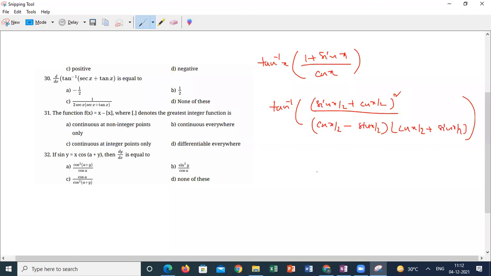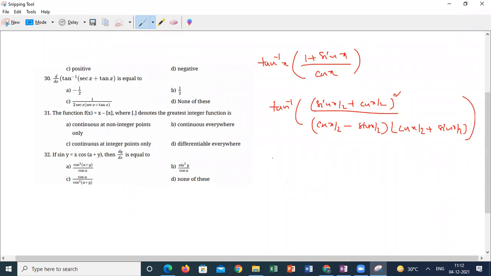Anyone having any doubt how I wrote these expressions from the given data? Please ask, it will be useful in many places. Students, anyone having any doubt? Sir, could you explain this? Yes. Whenever you get 1 plus sin x by cos x, we use this strategy.